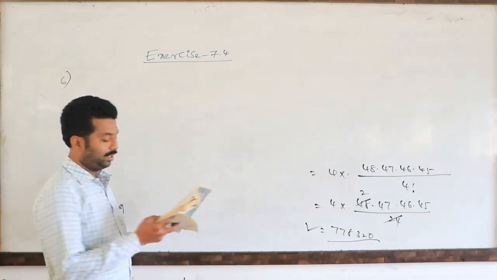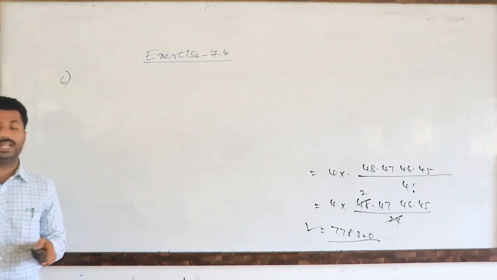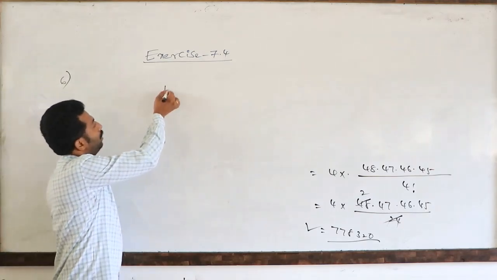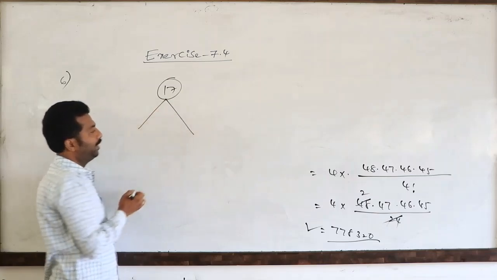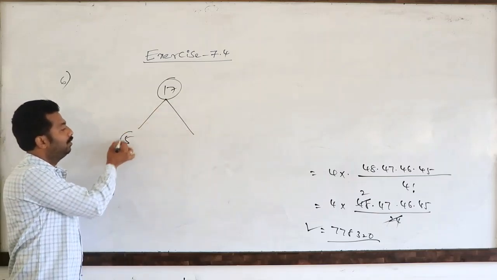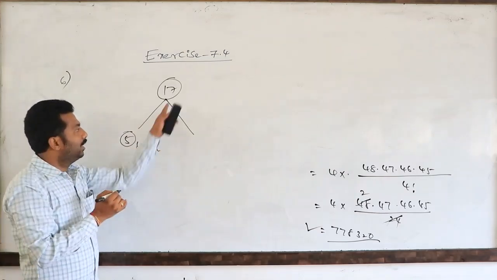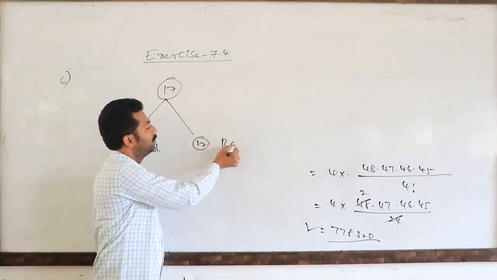See here, total 17 members are there. We have to choose 11 members for a cricket team. In these 17 players, 5 are bowlers. The remaining 12 members are batsmen.